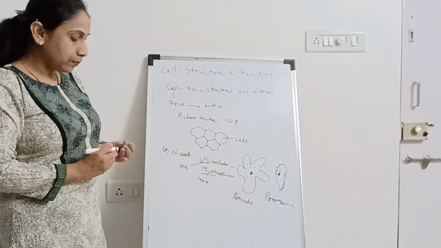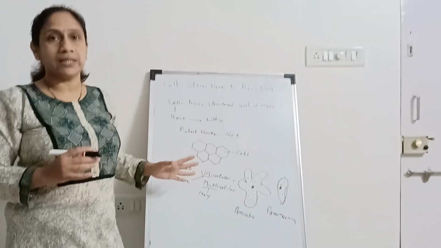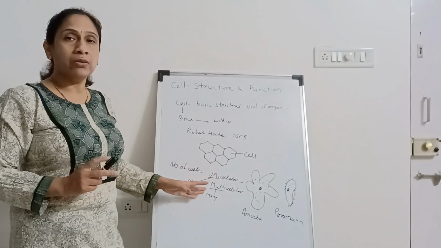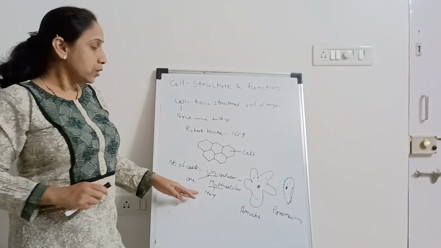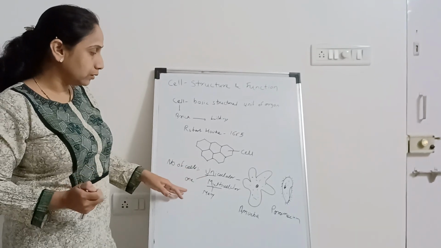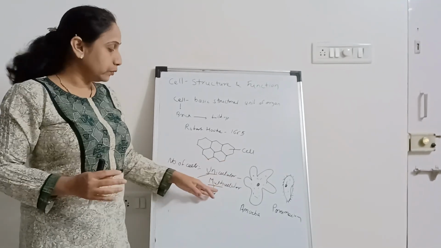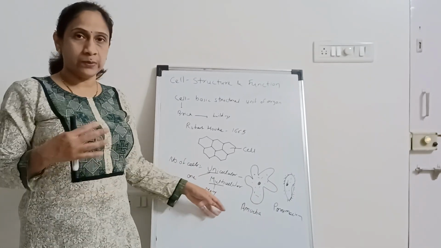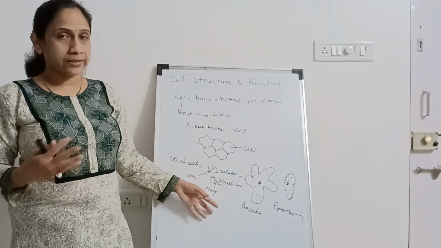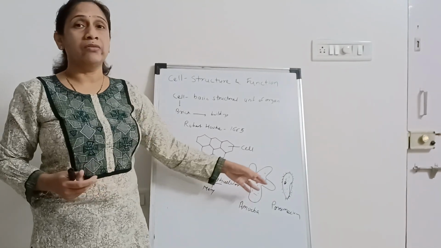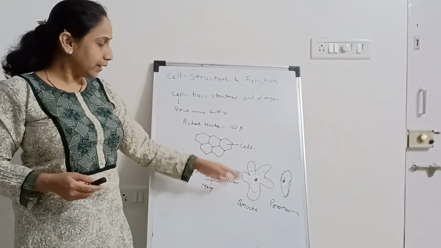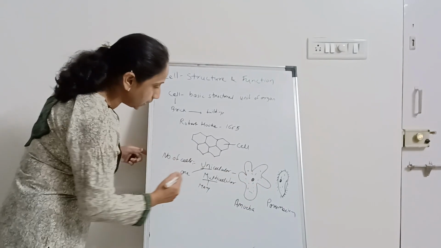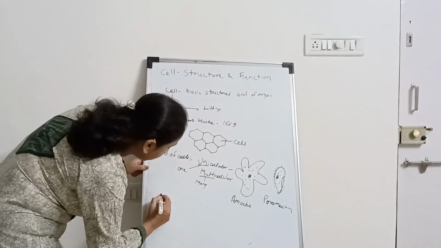There are basic life processes which are important for both unicellular and multicellular organisms. These are common processes. We will take the example of amoeba. Amoeba eats, digests, respires, excretes, grows and reproduces. In a similar way, multicellular organisms do all these functions. But in multicellular organisms, as I said, there are many cells.